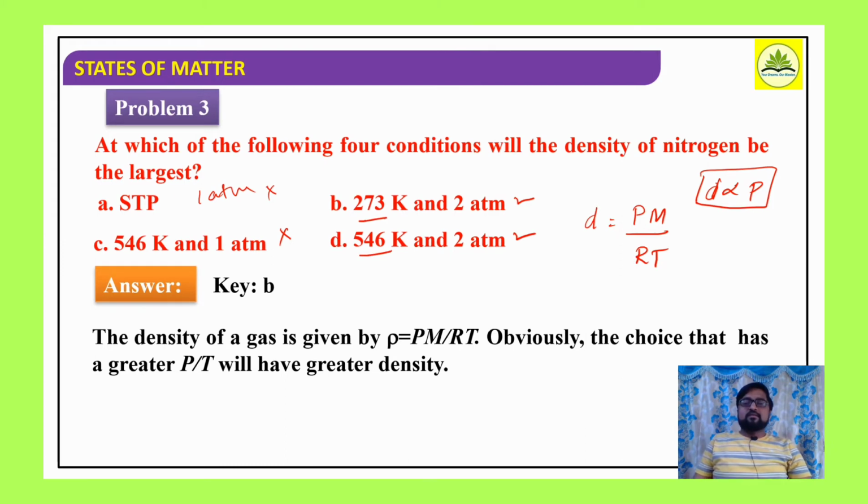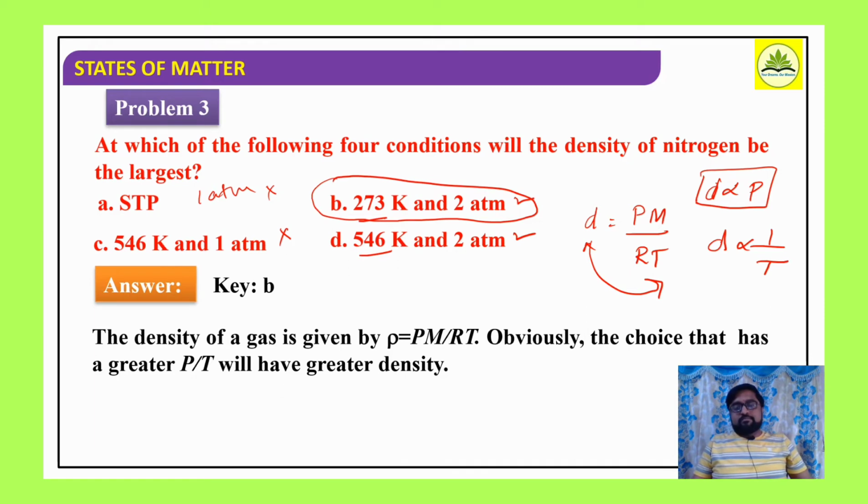On the other hand, the relation between density and temperature is inversely proportional, meaning lower temperature gives higher density. So out of these, which is low? 273 Kelvin temperature is low, so at this condition we can say the density of nitrogen will be largest. Temperature low, pressure high, right? So therefore we say option B is the correct answer.